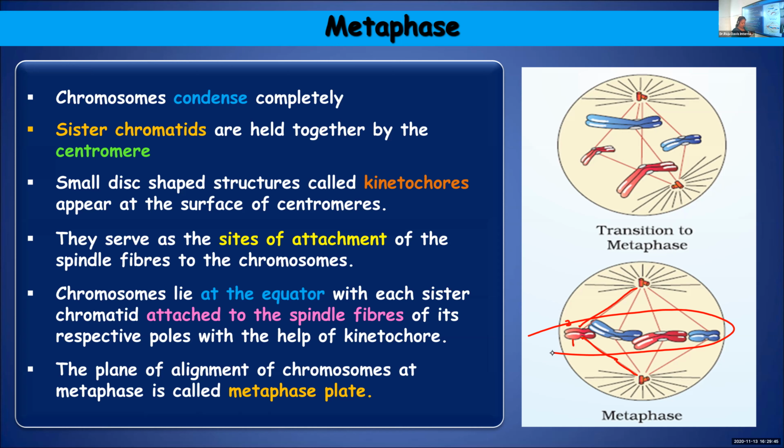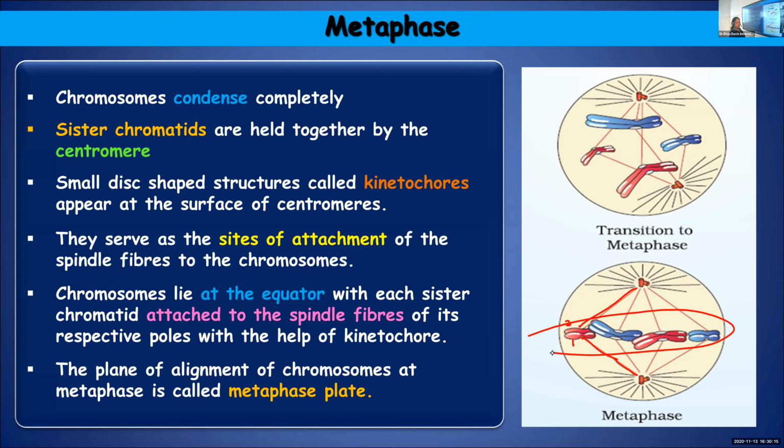So once again, I will repeat the points. Here chromosomes will get condensed completely. And one more thing to be noted, by the time metaphase starts, there will be complete disintegration of the nuclear envelope. It has started disappearing in prophase, but by the time metaphase begins, the nuclear envelope will completely disappear, and the chromosomes also undergo complete condensation.